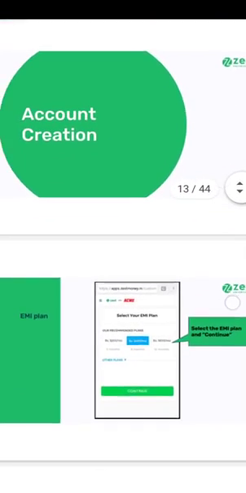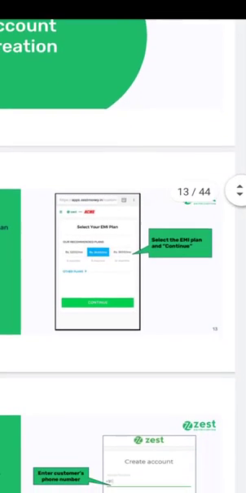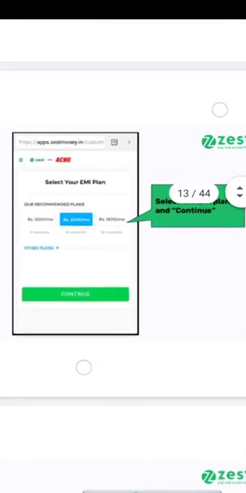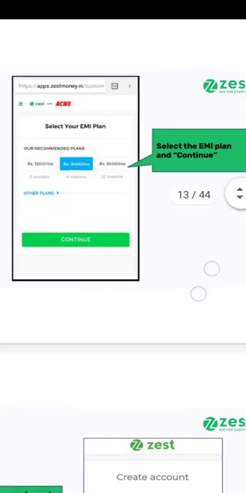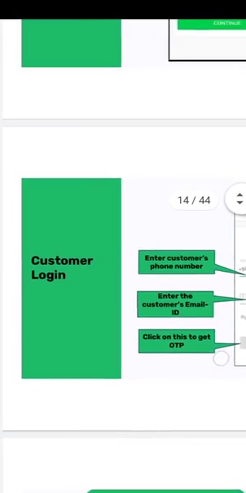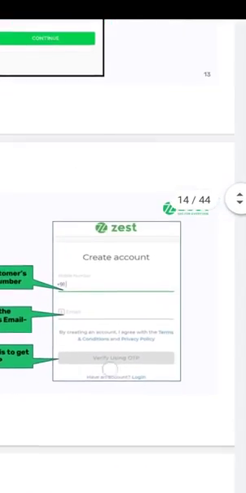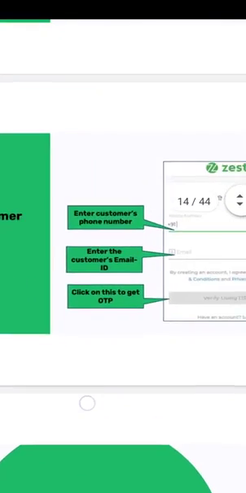Now the account creation for the customer. First of all, you have to select the EMI plan, that is, how much amount you have to pay monthly. So first select the EMI plan and then click continue. Then you have to create the customer account.